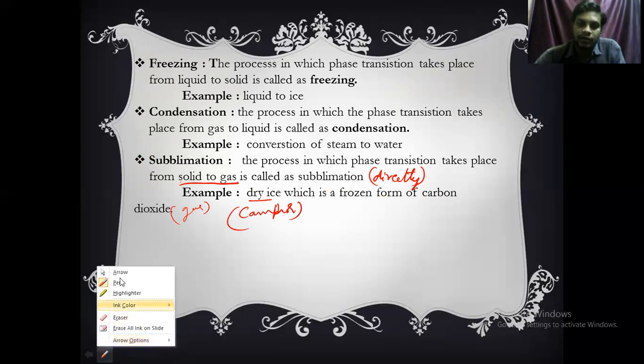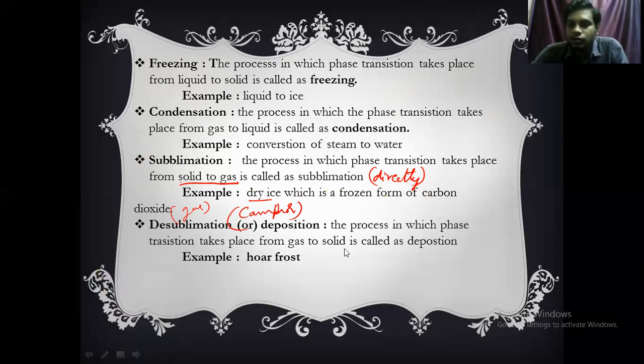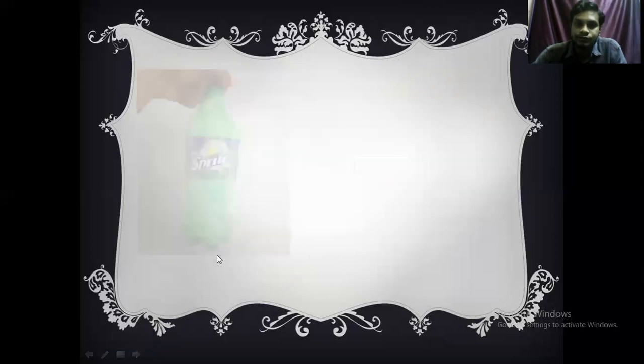And the next concept is desublimation, which is also called deposition. So what do you mean by desublimation or deposition? It means here the conversion takes place from gas to solid. Clear? In sublimation it takes place from solid to gas, and in desublimation it takes place from gas to solid. So the reverse process of sublimation is called deposition. An example for this is hoarfrost. In the next slide I will show you how the hoarfrost looks.